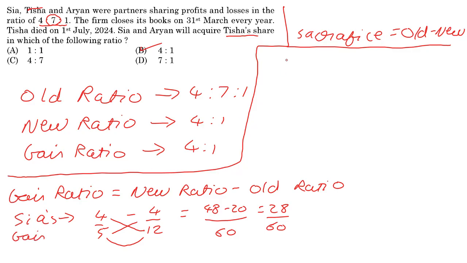All right, so I've just done Sia's gain. Now I will calculate Aryan's gain. Aryan's gain is going to be equal to 1/5 minus 1/12. Am I getting 12? 4 plus 7 plus 1. 4 plus 7 is 11 plus 1 is 12.